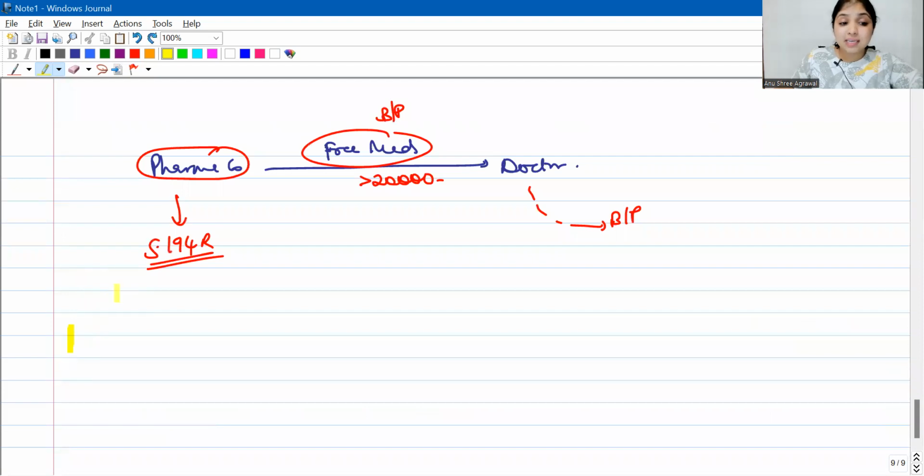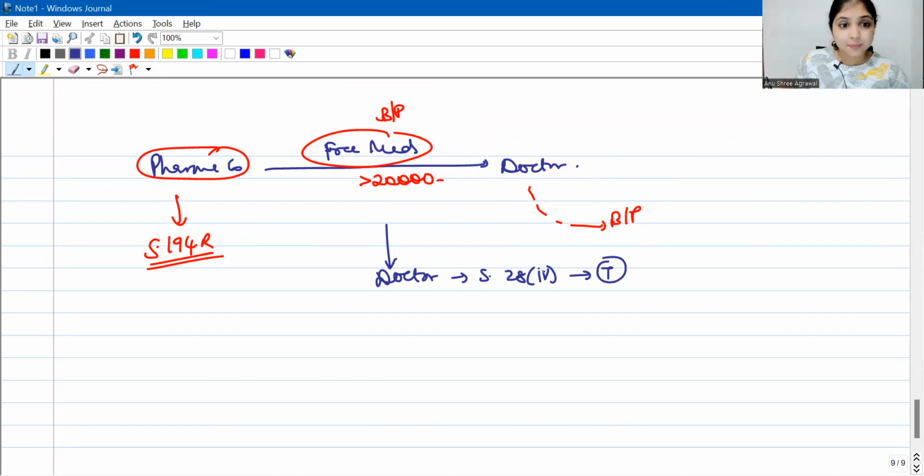And finally, we had seen one last example. If the pharmaceutical company is going to give free medicines to the doctor, for the doctor it is definitely a benefit or a perquisite which is relating to his business or profession. So these free medicines, if their value is more than 20,000, then the pharmaceutical company will deduct tax under 194R. See, relating to this one transaction, so many provisions are applicable. First of all, for the doctor, section 28(4), under this, the value of the medicines will be taxed.